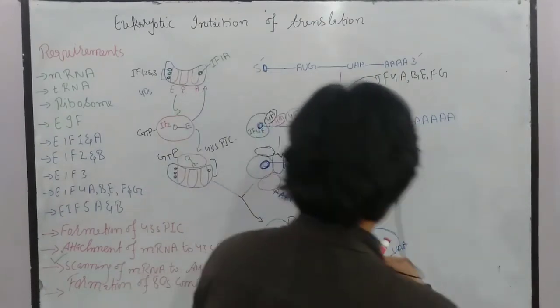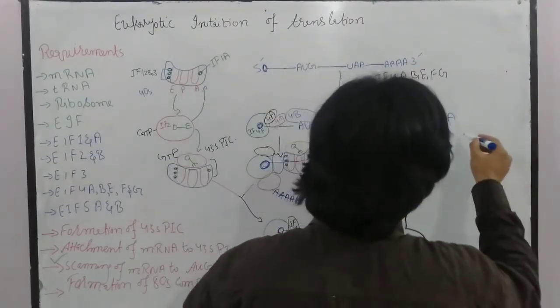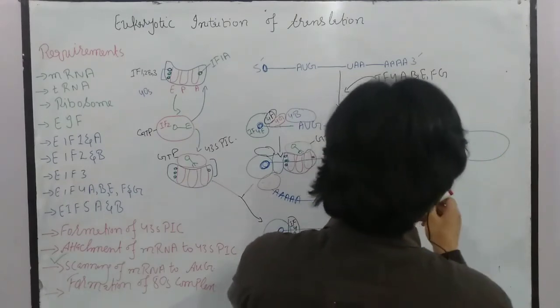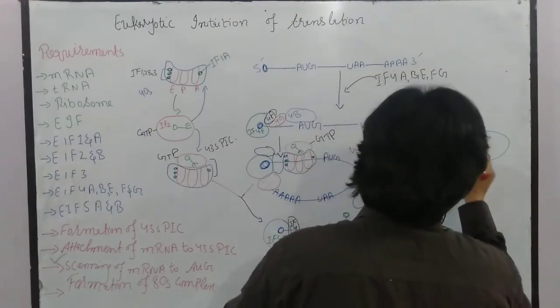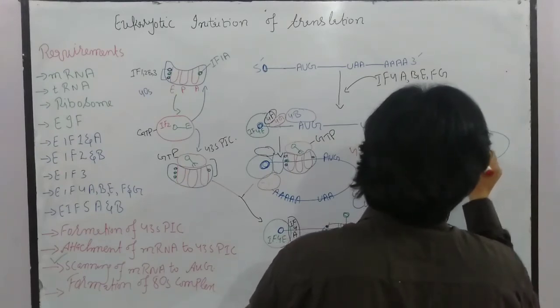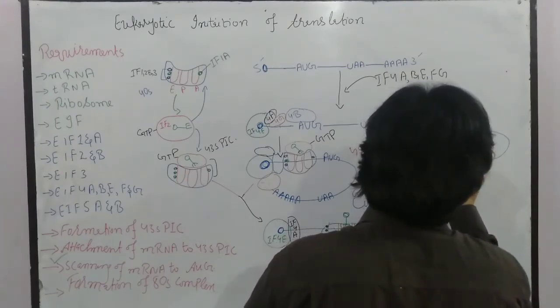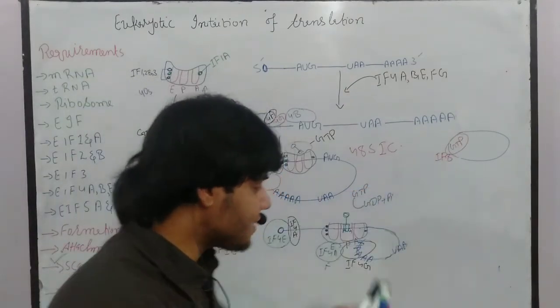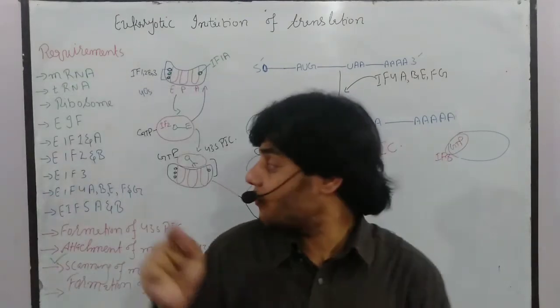So let's suppose this is the large subunit. As you can see, it also has GTP and what we call IF5B. So before that, what happened? Before that, the initiation factor 5A.